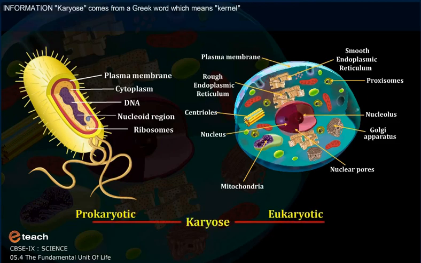Karyos comes from a Greek word which means kernel. In biology, we use this word to refer to the nucleus of a cell.